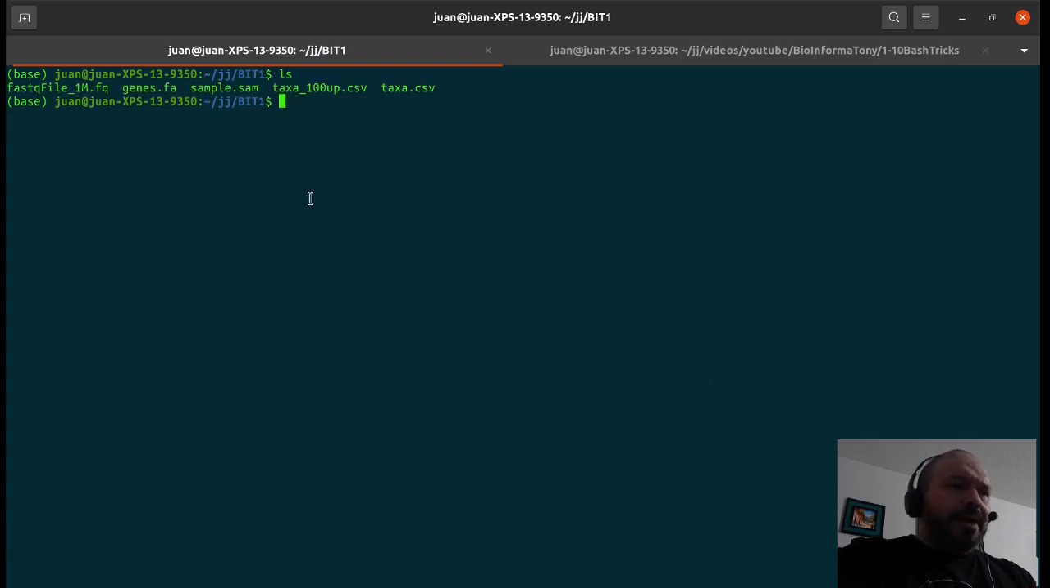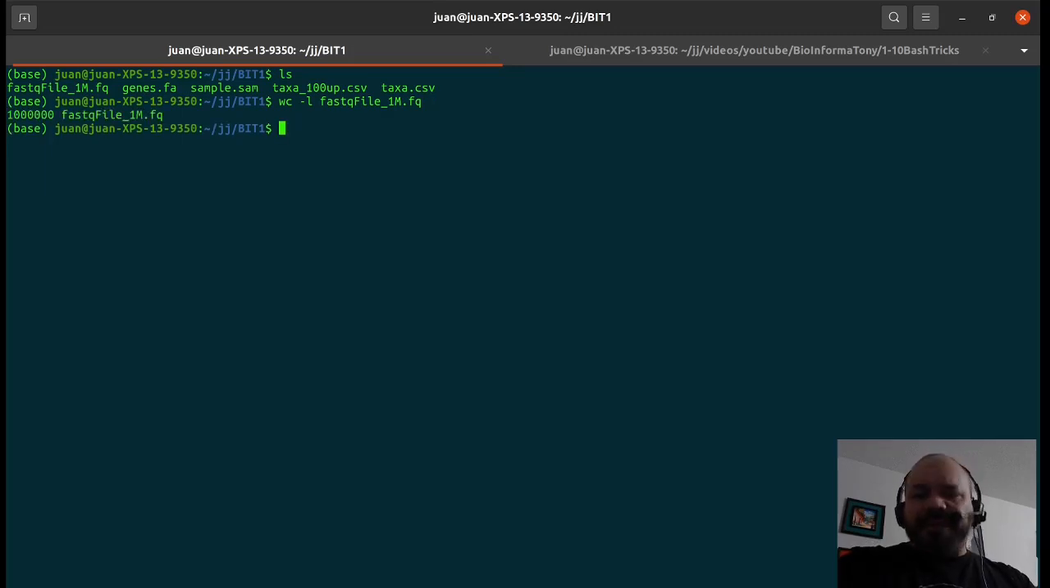If you see here, I have a file that is called FASTQ file 1M.FQ. The 1M stands for 1 million rows, and we can count that if you wish, and then it says that there are 1 million rows in that file. Let's assume that's not really very big, but let's assume it is. And then we want to create smaller files than this one containing 1 million.